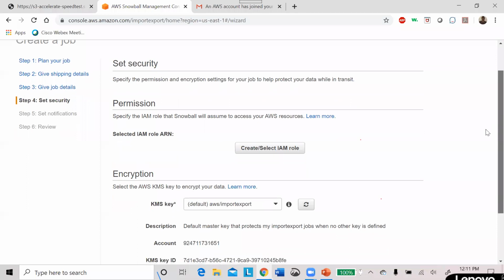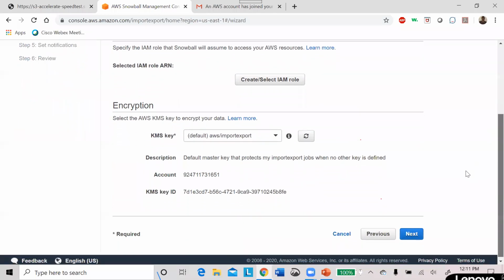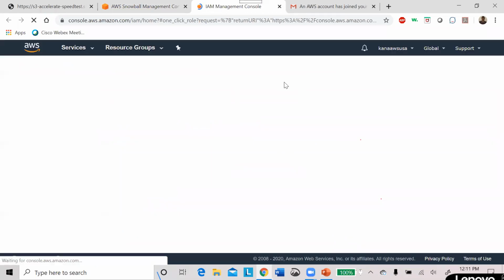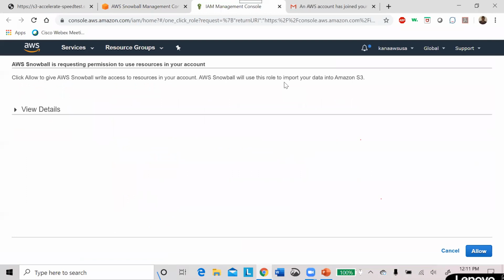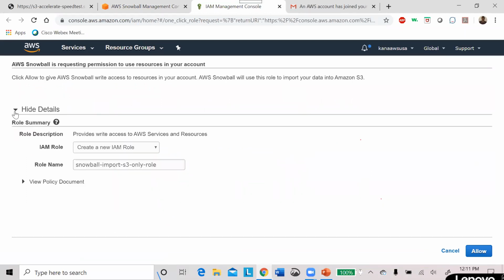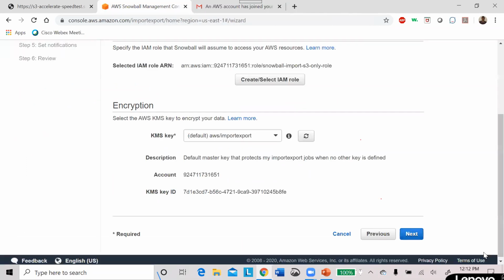Okay, permission already set. If you want, you can choose any of the selected permissions. Here I've clicked, and I'm going to view. Create new IAM role. I already have an IAM role only for importing to Snowball. I'm just giving allow permission, and it redirects to here.